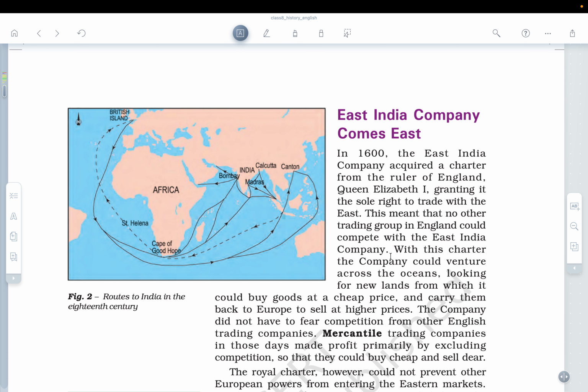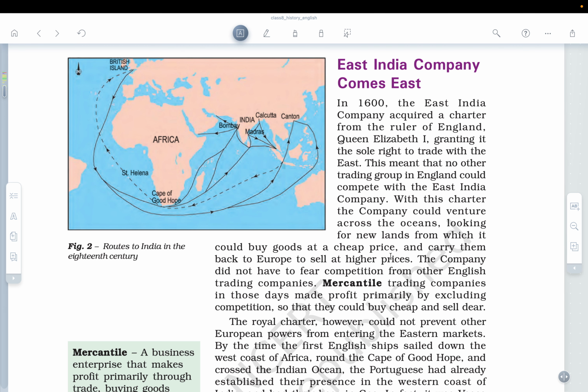Now pay attention to the name of the company, East India Company, whereas England was situated in the west, but actually the company was established to do trade in the east. So that is the reason it was named East India Company. So this meant that no other trading group in England could compete with the East India Company.